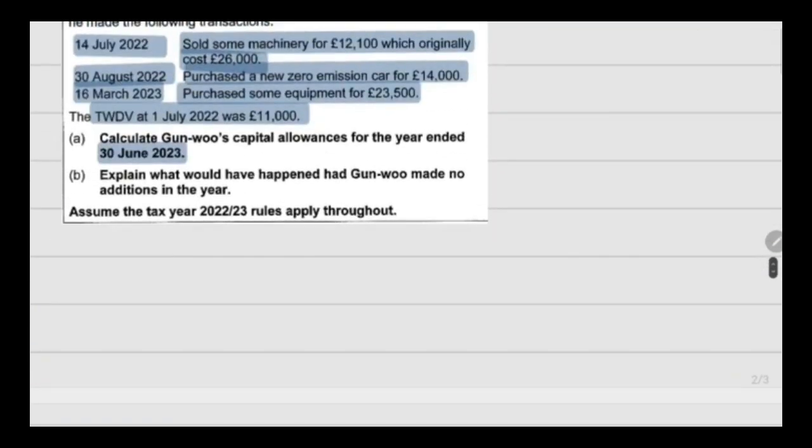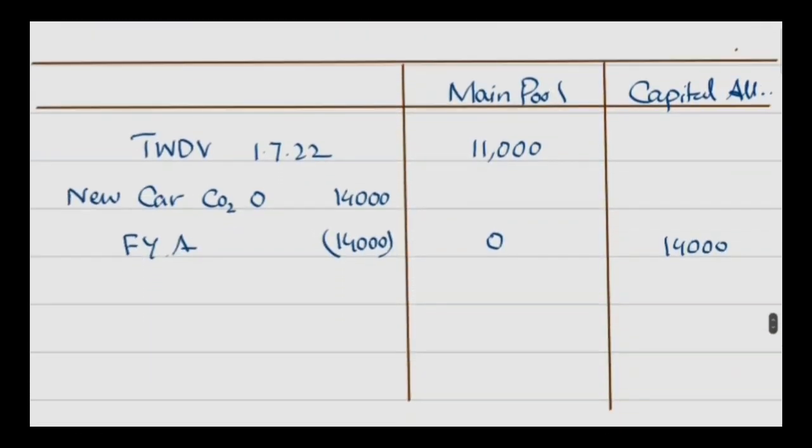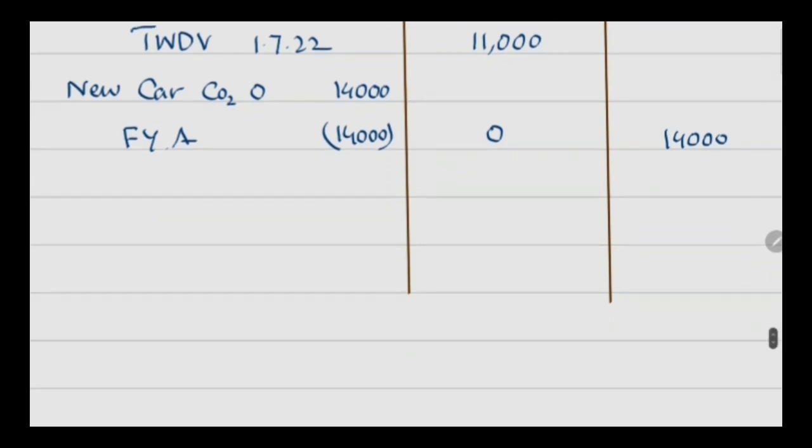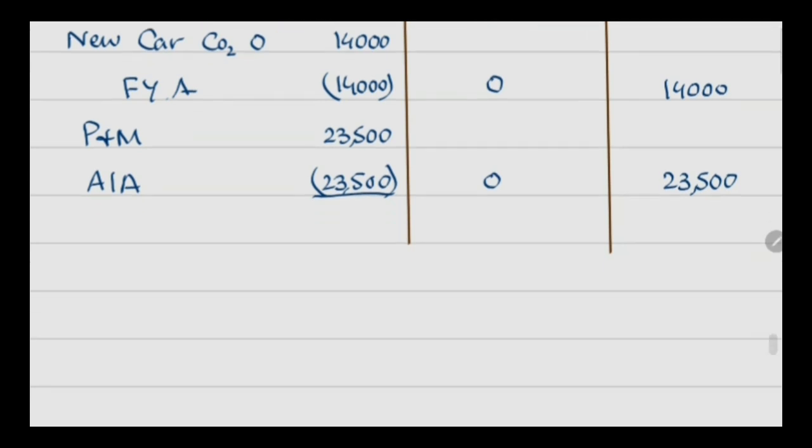Then we have purchased an equipment for 23,500. So plant and machinery for 23,500, and this amount qualifies for annual investment allowance. Remember that the limit for annual investment allowance is 10 lakh. So nothing will be recorded again in the main pool, and the whole amount is recorded as capital allowance.